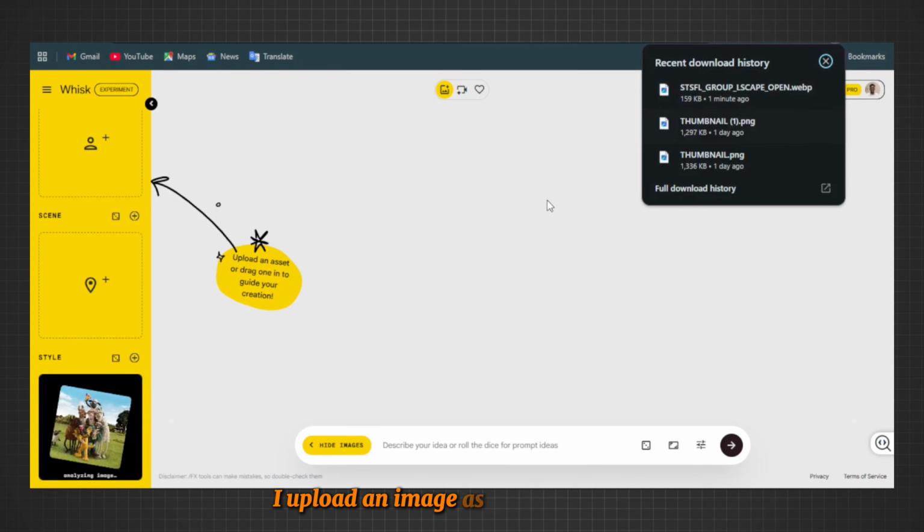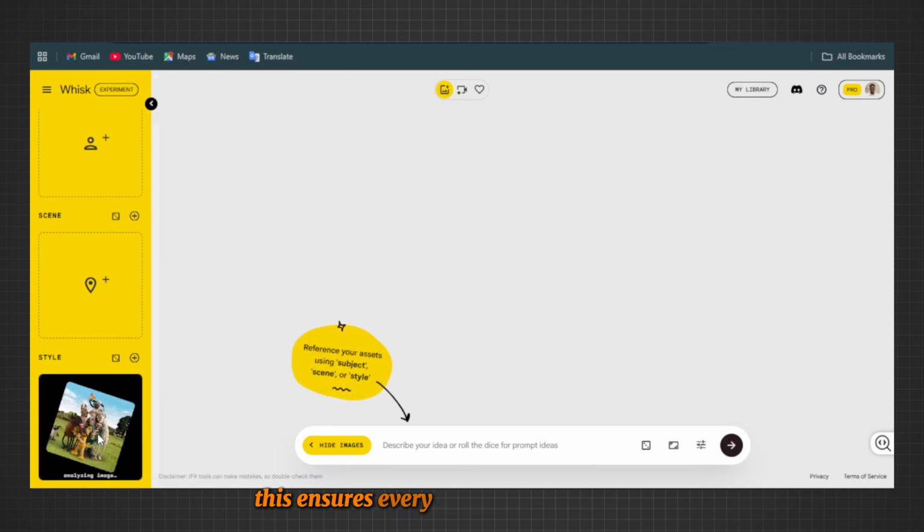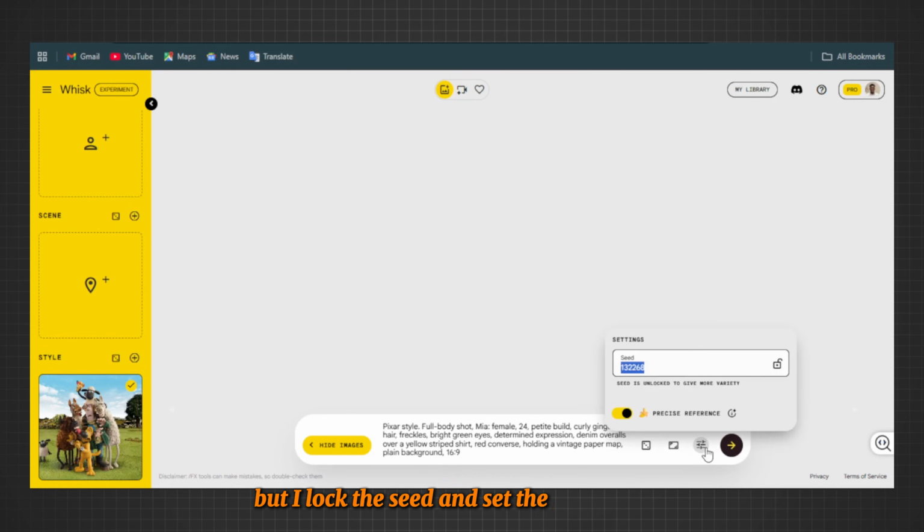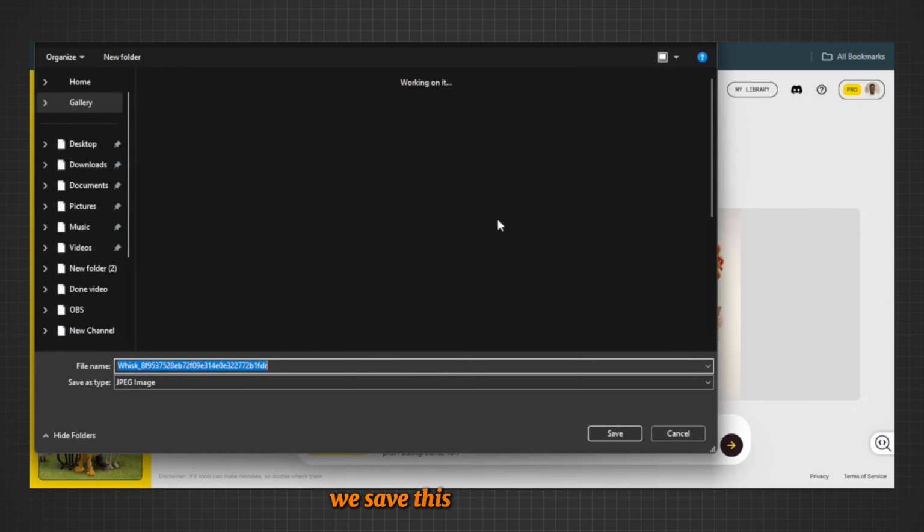I upload an image as a style reference. This ensures every scene is styled correctly. Then I paste the character prompt from the gem and hit generate. I forgot to show, but I lock the seed and set the aspect ratio. And just like that, our character is ready. We save this master image.